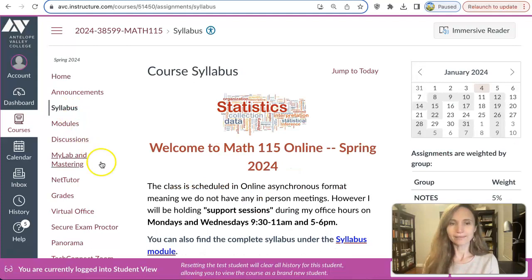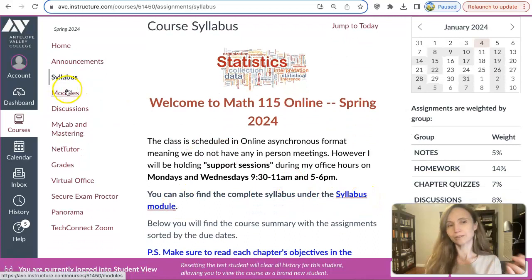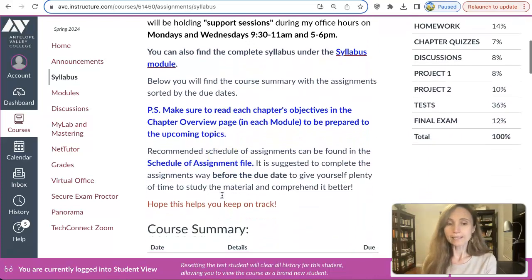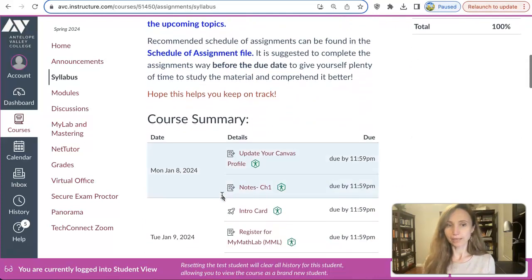However, right on the syllabus tab, you will find the link to the syllabus module, which is also located under modules. I have support sessions scheduled Mondays and Wednesdays from 9:30 to 11 a.m. and 5 to 6 p.m. And if this time does not work for you, I'm available for short appointments other times of the week. You just need to email me and schedule the Zoom meeting with me. You can also find the assignments with the due dates under the course summary.